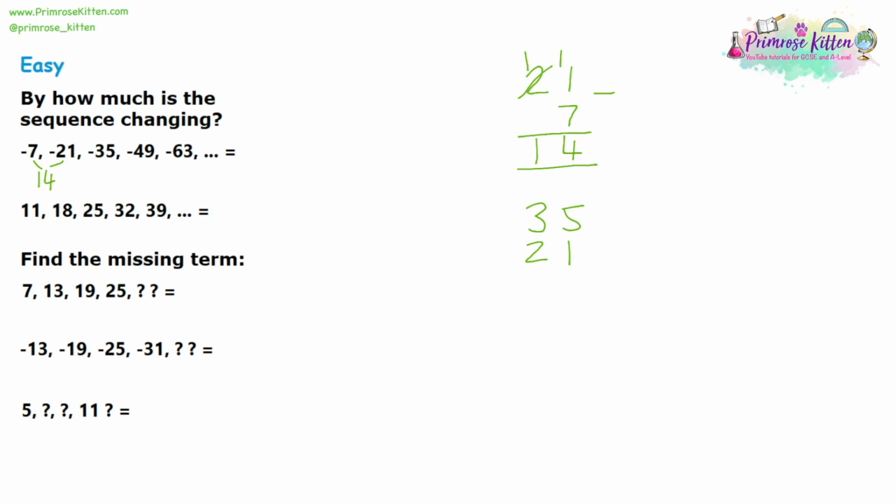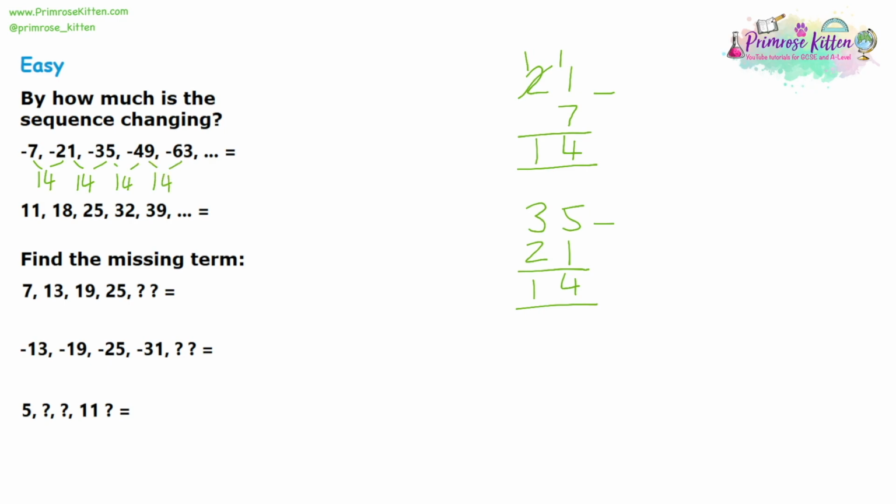So I want to get to 35. I'm starting at 21, so let's do a takeaway. So 5 takeaway 1 is 4, and 3 takeaway 2 is 1. So that's 14 as well. So I'm fairly confident now that this is going to be a linear sequence, and it's going to be going up by 14 every single time.